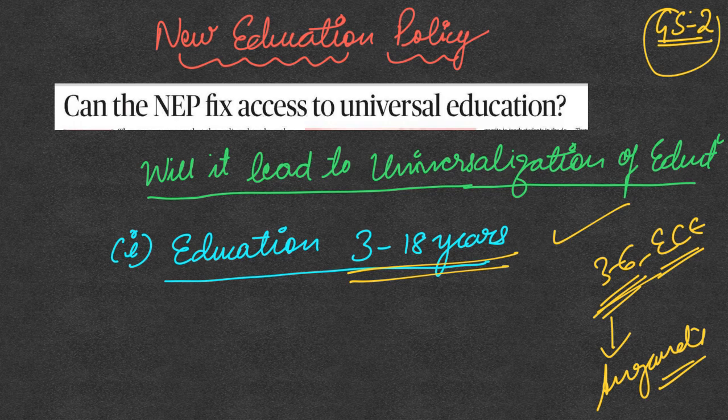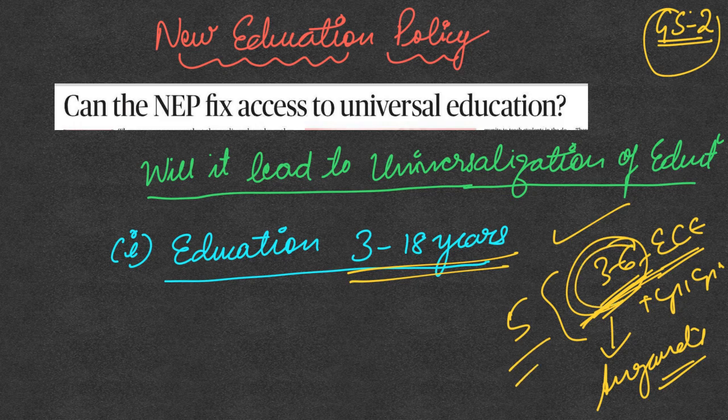The Anganwadi workers who get very low pay and are also not trained as teachers, will they really act to achieve this early childhood education for the 3 to 6 years? Is that going to be successful is a big question. So this NEP is going to combine this 3 to 6 years plus grade 1 and grade 2. So that is a total of 5 years: 3 years of early childhood education and then grade 1 and 2.